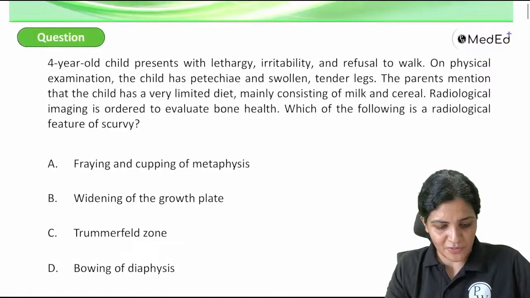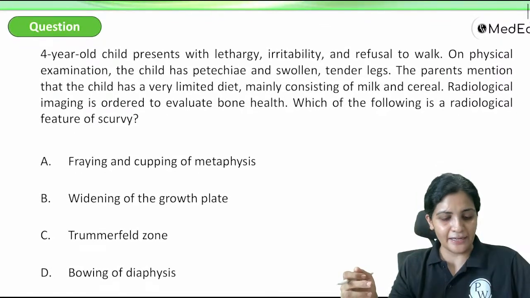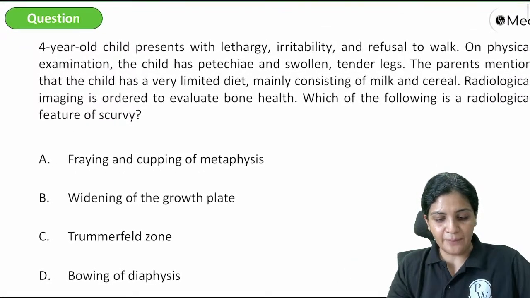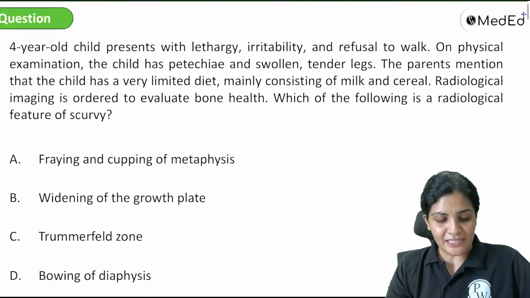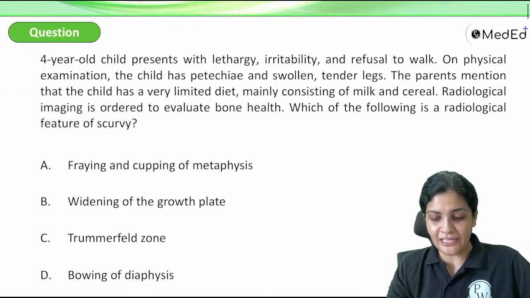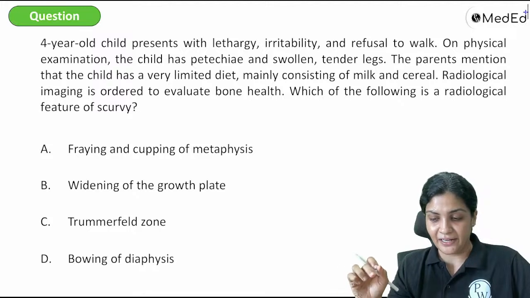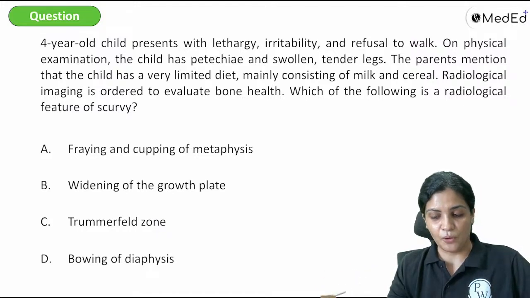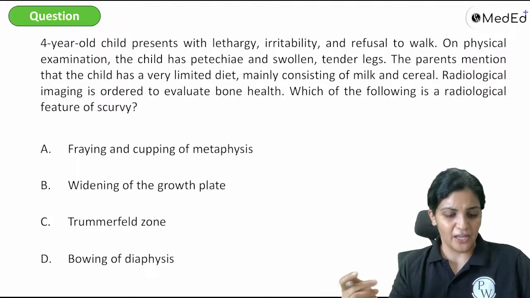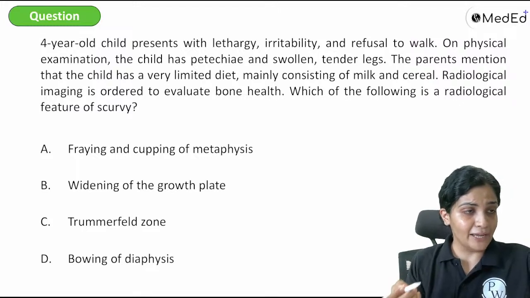So let's start with the first question. This was the first question which was there in your class, right? A 4-year-old child presents with lethargy, irritability, and refusal to walk. On physical examination, the child has petechiae and swollen tender legs. The parents mention that the child has a very limited diet, mainly consisting of milk and cereal. Radiological imaging is ordered to evaluate bone health. Which of the following is a radiological feature of this scurvy? So they have given everything for you.